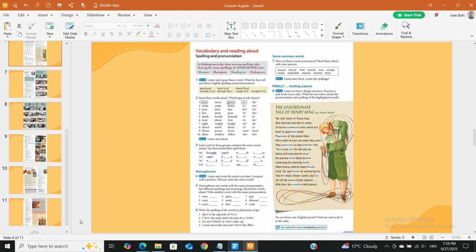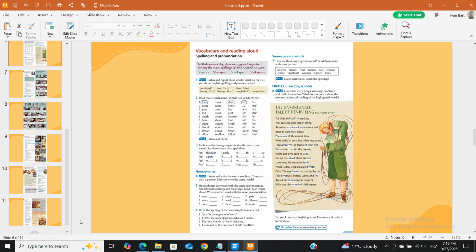2. Read these words aloud. Which two words rhyme? 1. Love, move, glove. 2. Some, come, home. 3. Pair, dear, fear. 4. Lost, most, post. 5.